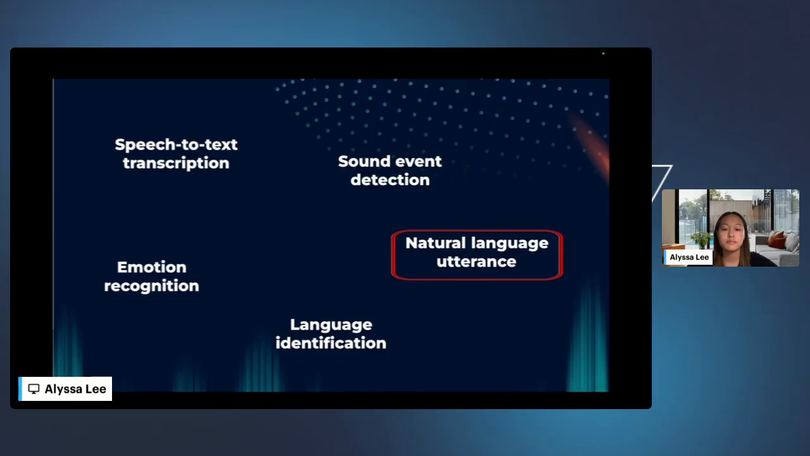Annotators label phrases based on intent, for example, command, question, request, and sometimes tag entities like objects or topics to help the AI understand the full context.